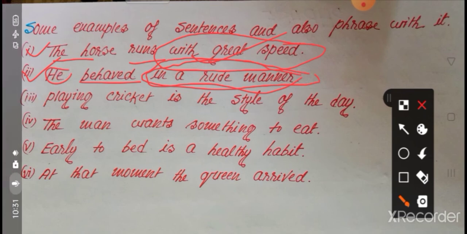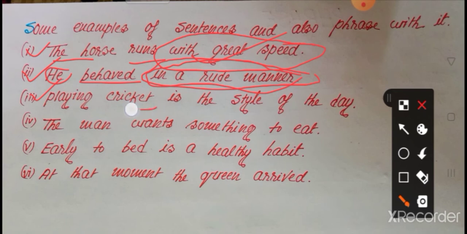Number 3. Playing cricket is the style of the day. Is this a sentence? Yes, it is an example of a sentence. Playing cricket is the subject, is is the verb.